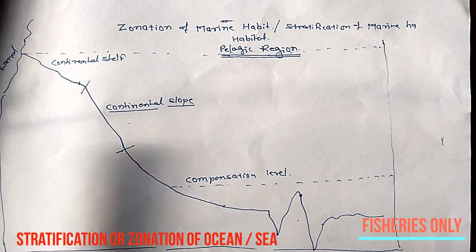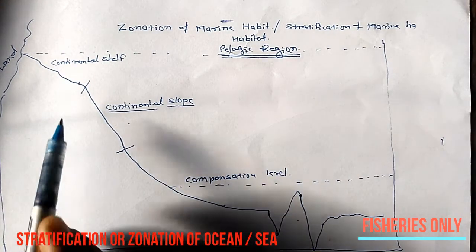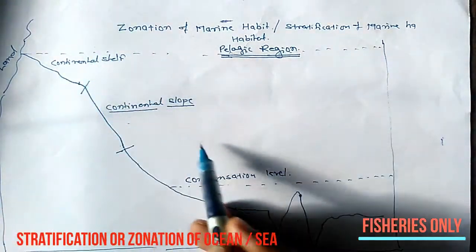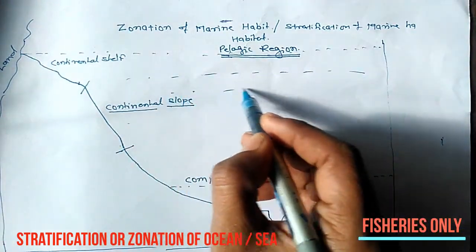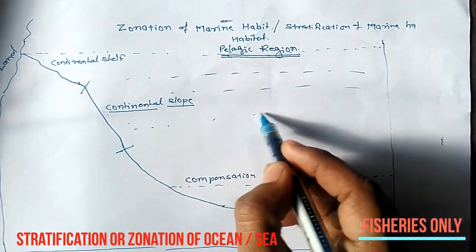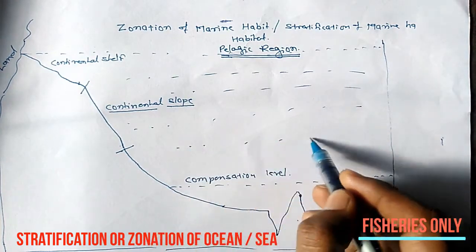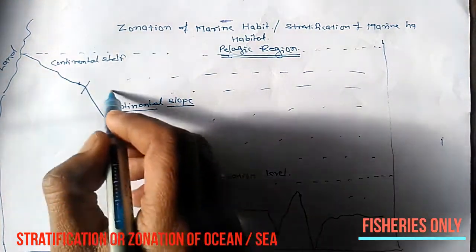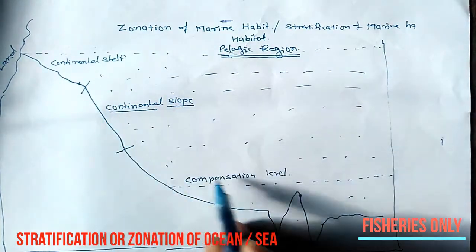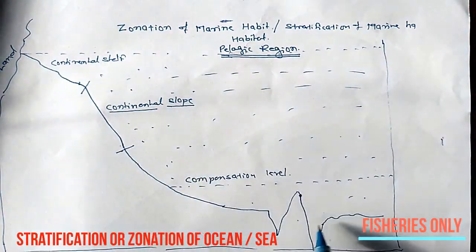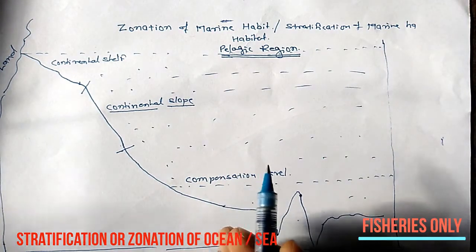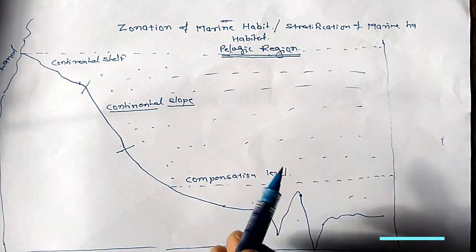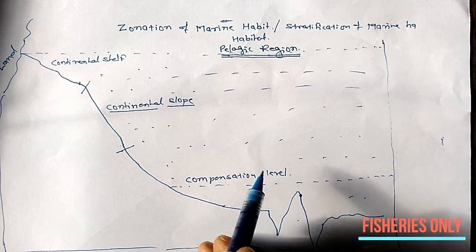This one is the entire water body. This one is the water. This water is pelagic water. All the water body present on the sea is called pelagic water, meaning the entire water body present above the sea floor is called the pelagic region. The pelagic region is the whole water body present above the sea floor.